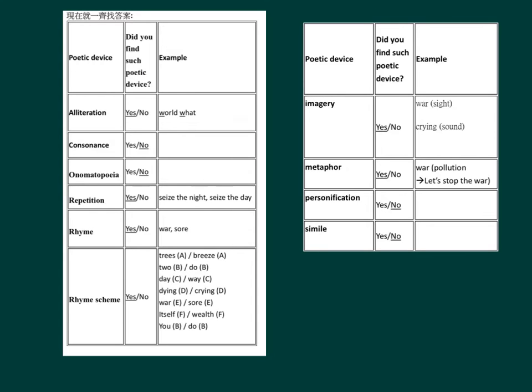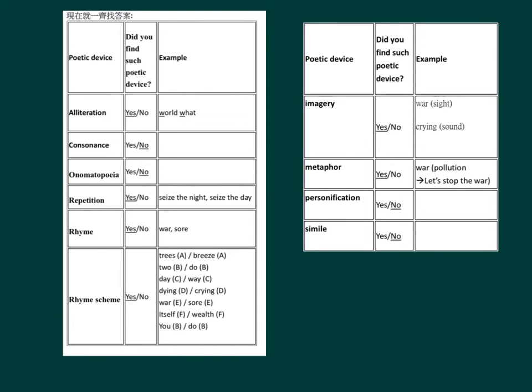現在就一齊找答案。Poetic device, alliteration. Do you find such poetic device? Yes. Example: well, what? Poetic device, consonants. Do you find such poetic device? No. Poetic device, onomatopoeia.